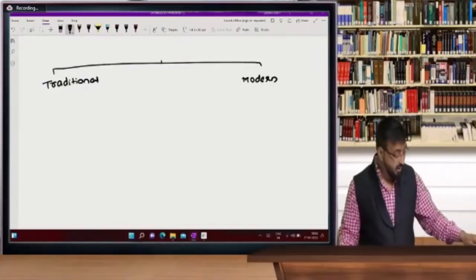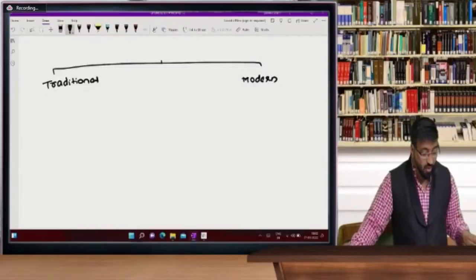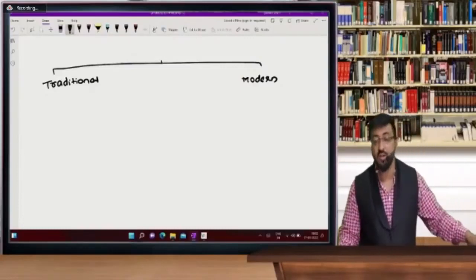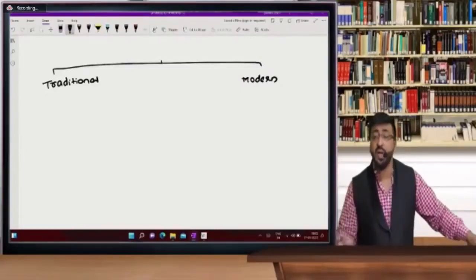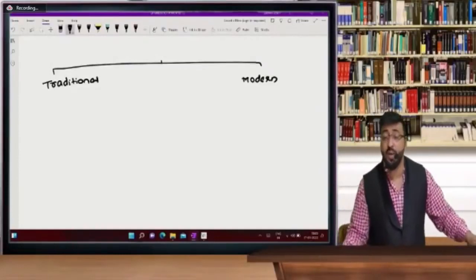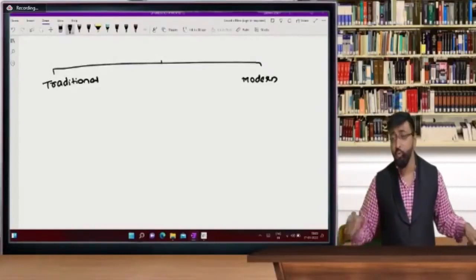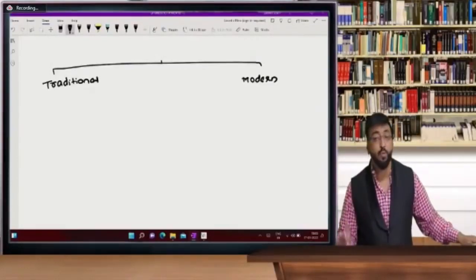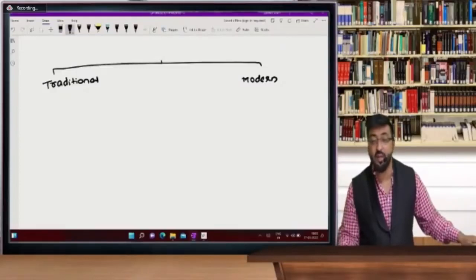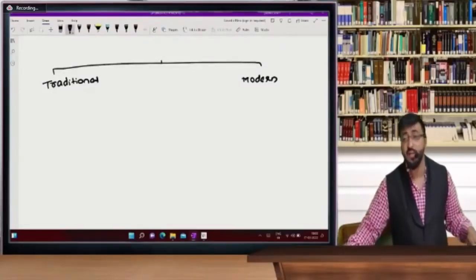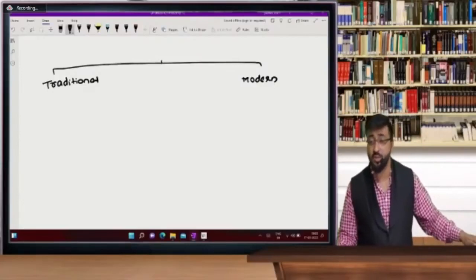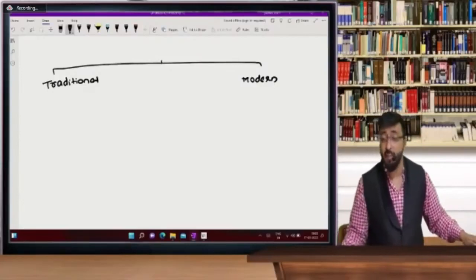After that, real account: debit what comes in, credit what goes out. Nominal account: debit all expenses and losses, credit all incomes and gains. Personal and real accounts are carried to the balance sheet and nominal accounts are transferred to P&L. After that, we have seen the modern approach. In the modern approach, we have asset, liability, expenses, income, and capital balances. Asset shows debit balance, liability shows credit balance, expenses show debit balance, income shows credit balance, and capital shows credit balance.